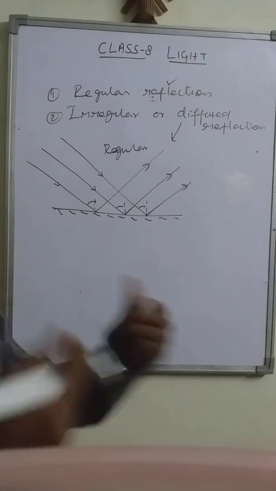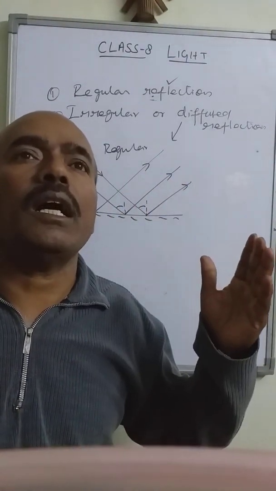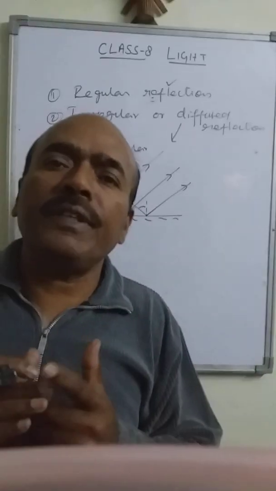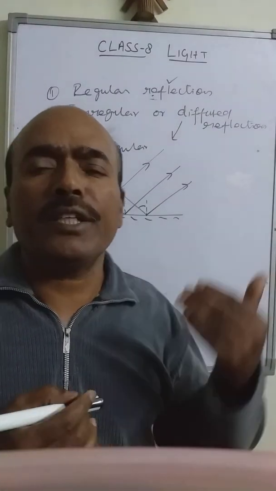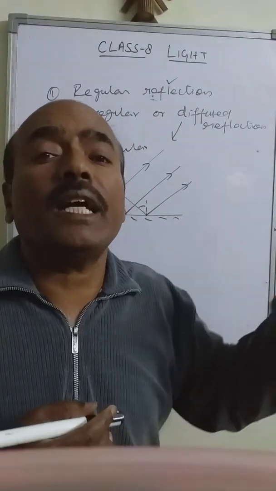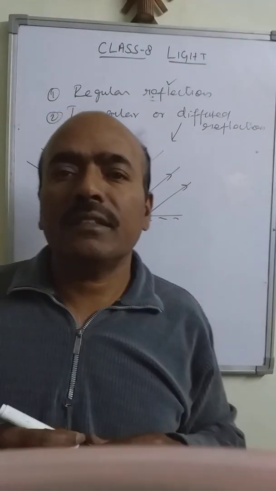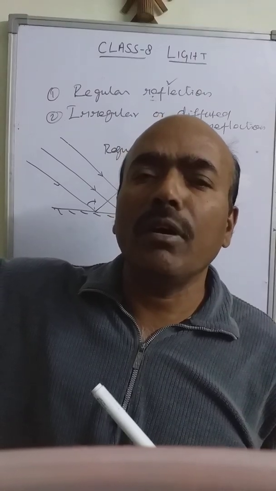But in normal surfaces, the surfaces that we see in our surroundings, reflection takes place from all the surfaces. If I have a wall in front of me, reflection of light is taking place. I have the light from this side, and on my opposite side there is a wall.